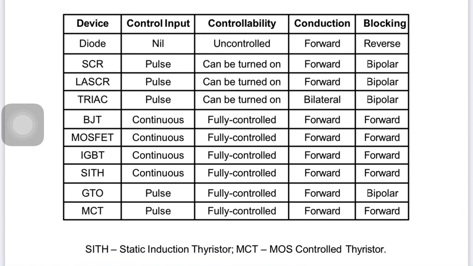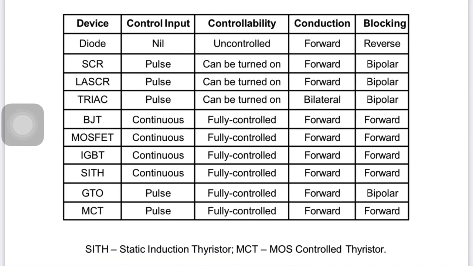We connect the anode to the cathode terminal of that device, so it allows the current from anode to cathode, right? That is why controllability is uncontrolled. Once I place the diode between the devices, it allows the forward current. We cannot control that forward current, but we arrange the diodes in such a manner that we make an uncontrolled rectifier, in which there is no requirement of controlled output, but we use that arrangement of diodes for rectification purpose.